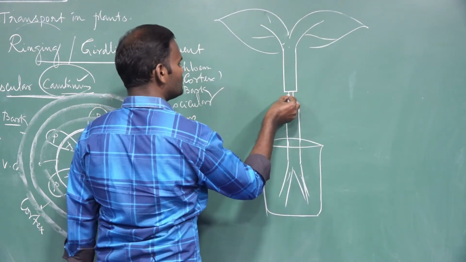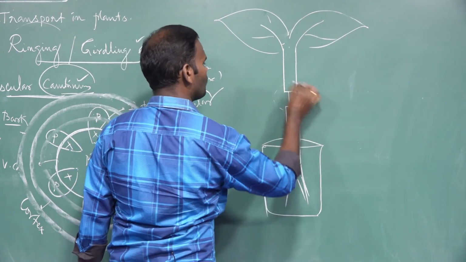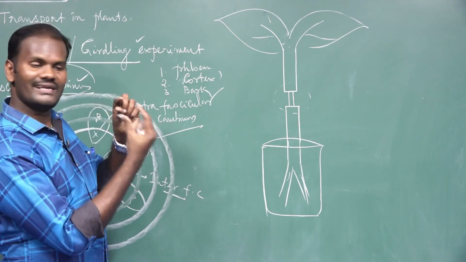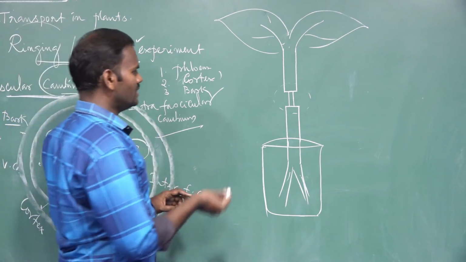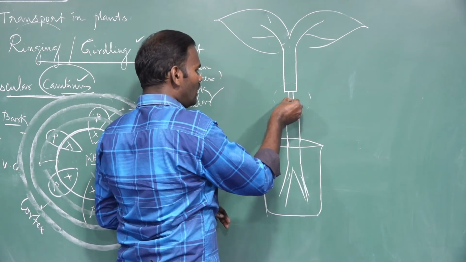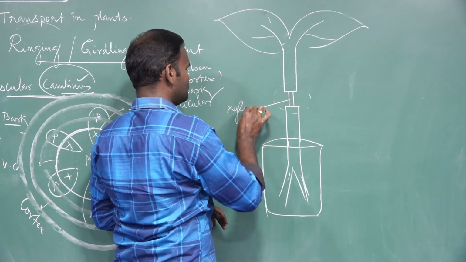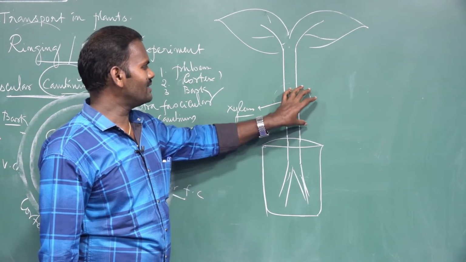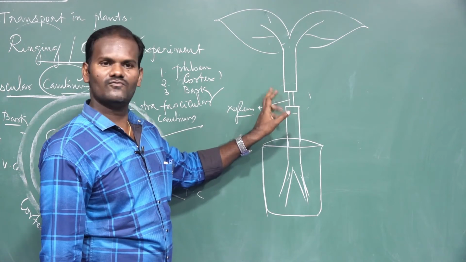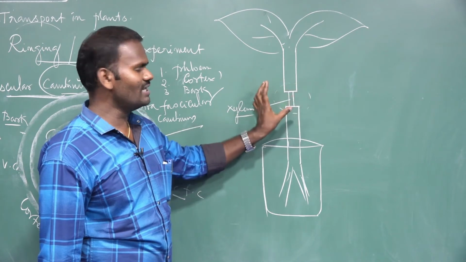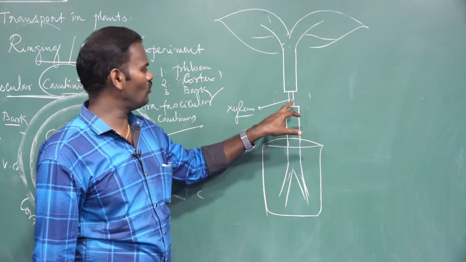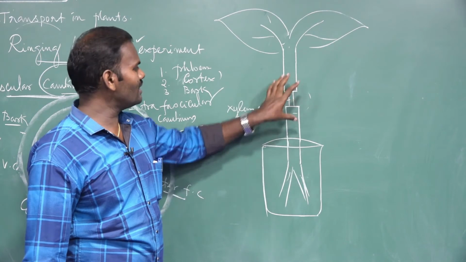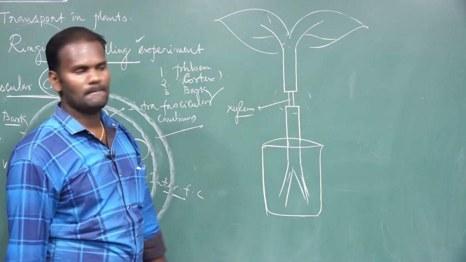It is a ringed or girdled plant. Removing the bark in the form of a ring is called the ringing experiment. In the plant, only xylem is present in the ringed part. The other parts outside the vascular cambium, phloem, cortex, epidermis and bark, are removed. So the upper and lower parts of the plant are connected only by xylem.